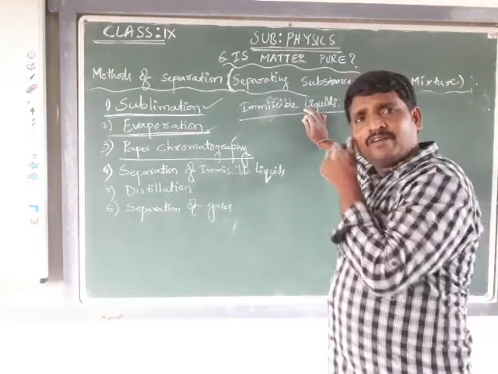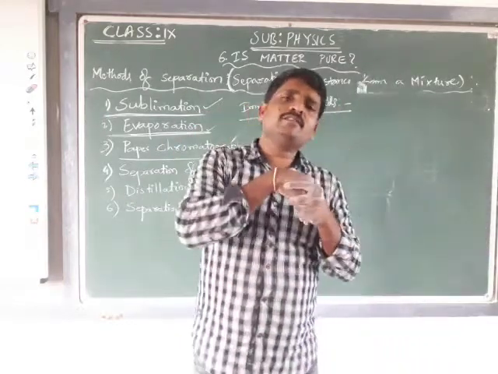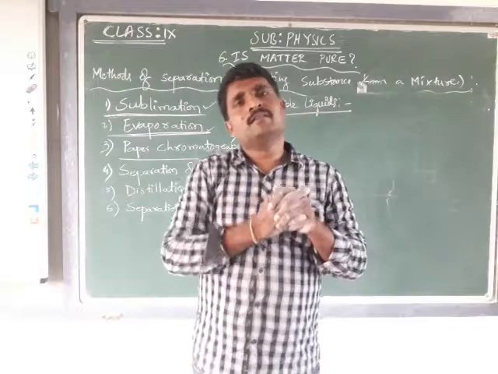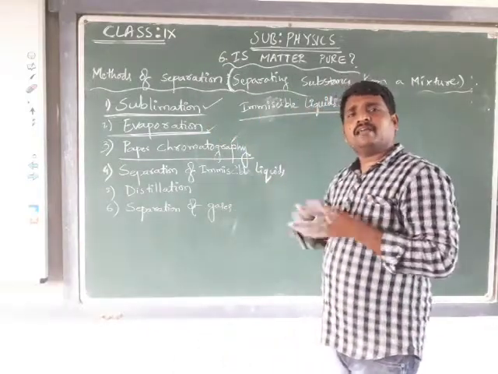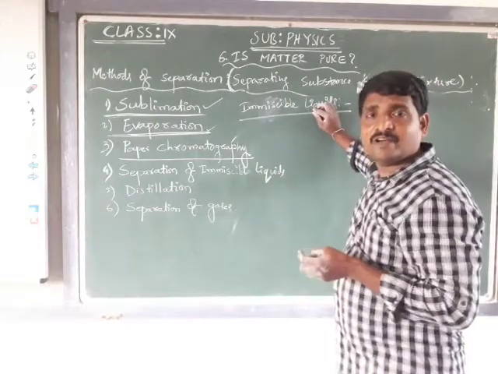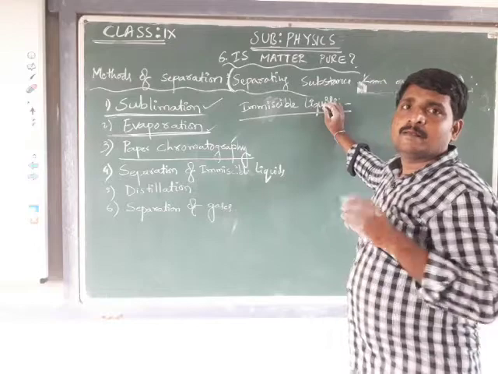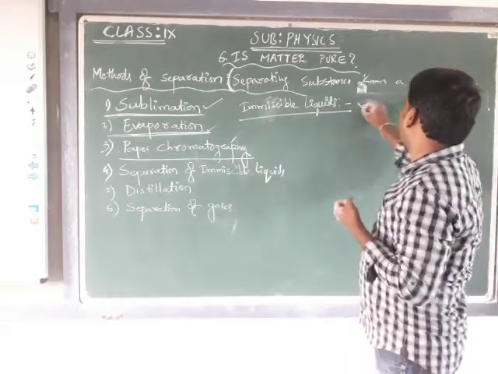With miscible liquids, one liquid is going to dissolve in the other liquid. If one liquid is not getting dissolved and forms a separate layer, we call that type of liquids immiscible liquids. The best example of immiscible liquids is water and oil.